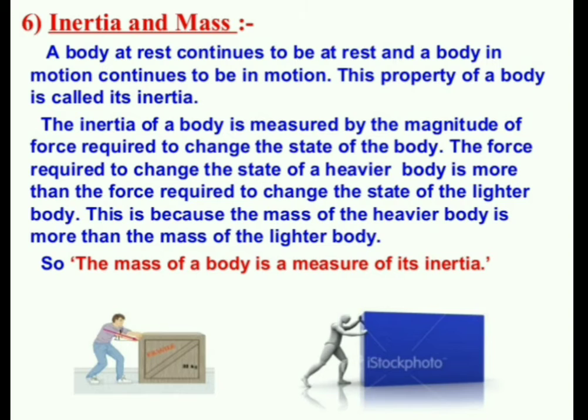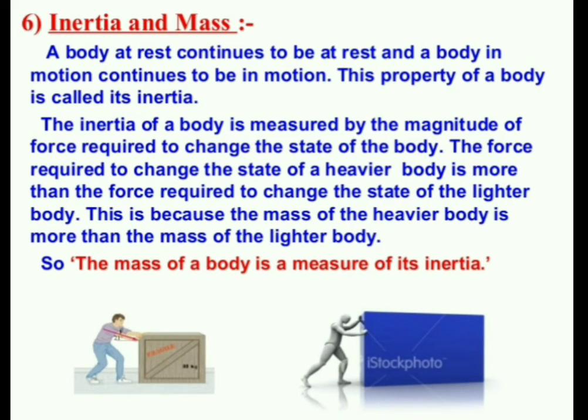Observe here, two boxes are there. Are the two boxes similar? No, both are different. One is a heavier box and the other is a lighter box. Which type of force is needed for these two bodies? This is because the mass of the heavier body is more than the mass of the lighter body.